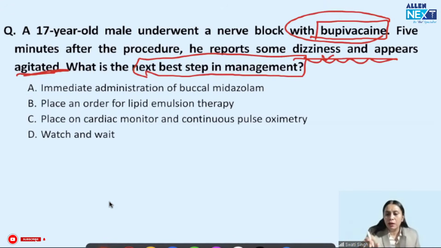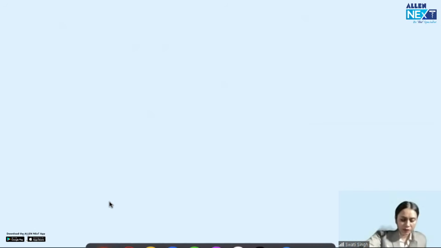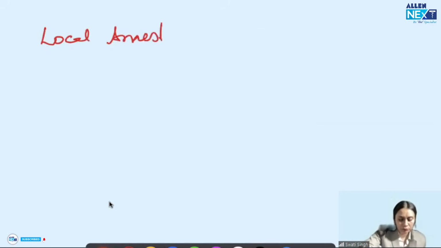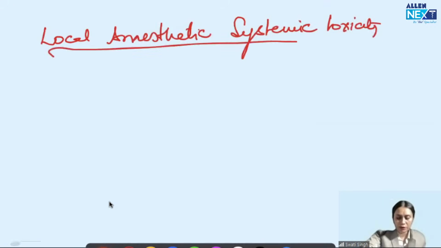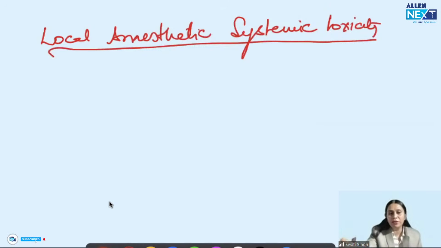This is local anesthetic systemic toxicity. The drug which was given for nerve block got systemically absorbed. So nerve block, the drug got systemically absorbed, and two systems can be affected.